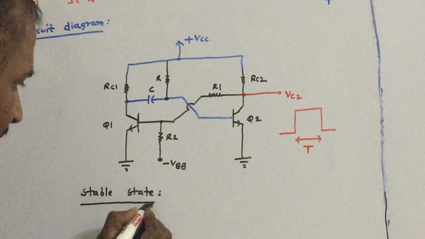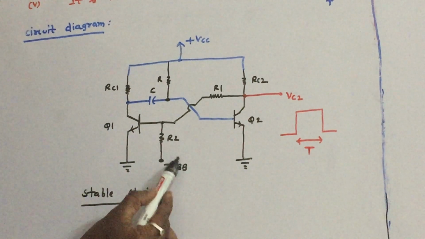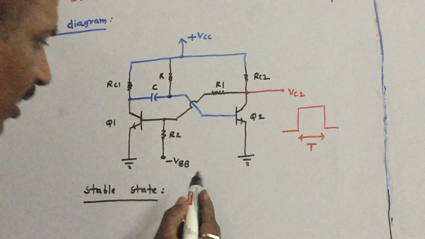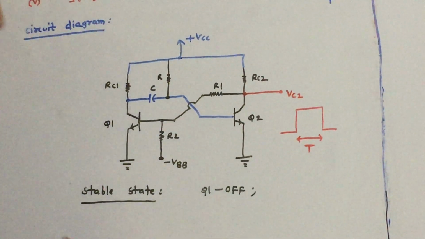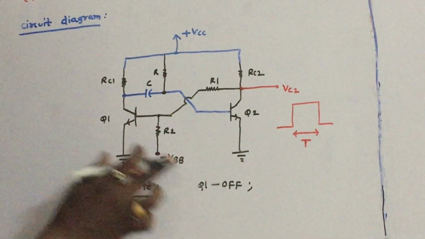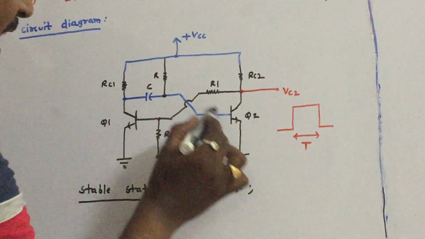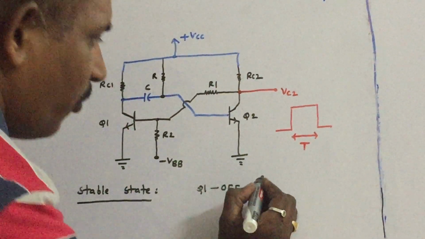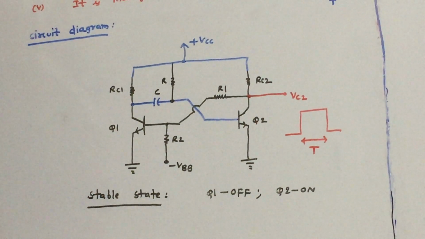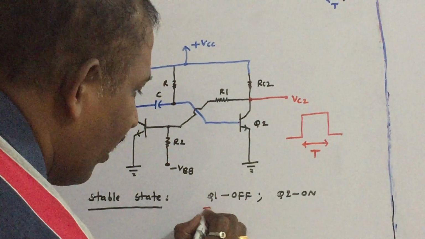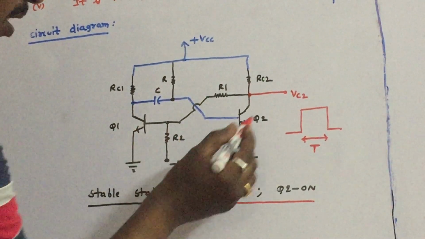You can easily observe which transistor is going to be off, since its base is connected to the negative power supply. So what is the status of Q1? The status of Q1 is initially off. This point is very, very important. Initially, that means in the stable state, Q1 is in off condition. Since Q2 gets enough base drive from power supply VCC, Q2 is in on condition. This is a very important point you have to mention in the examination. Initially, Q1 will be in off condition because we have provided minus VBB to this transistor, and Q2 is in